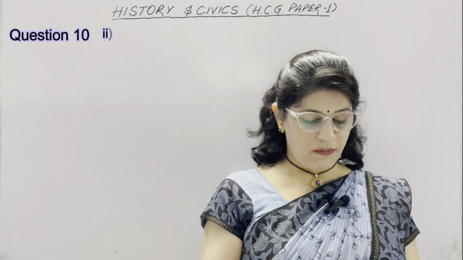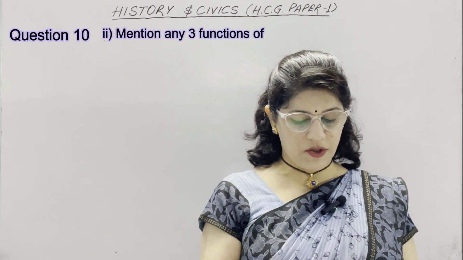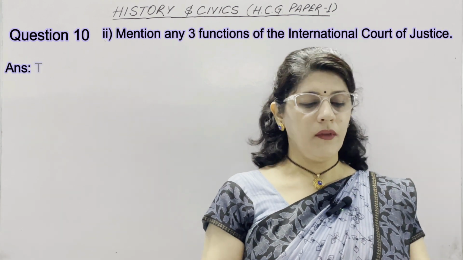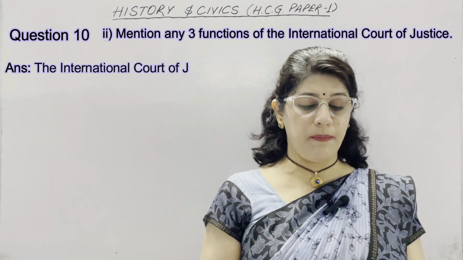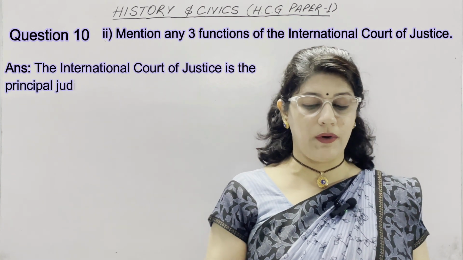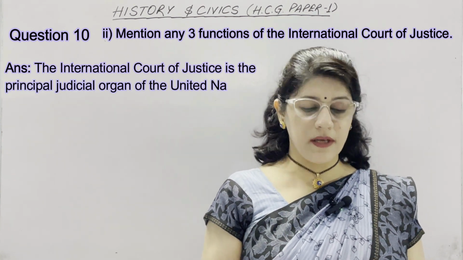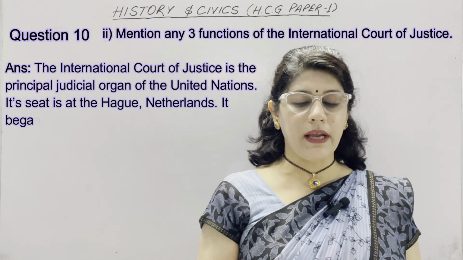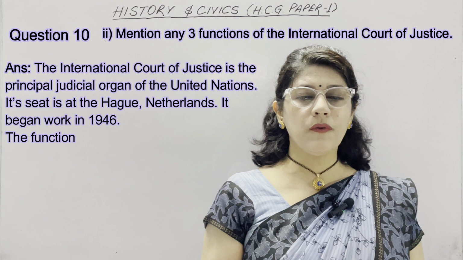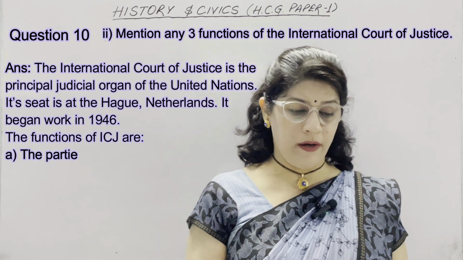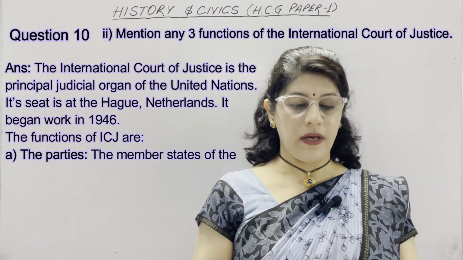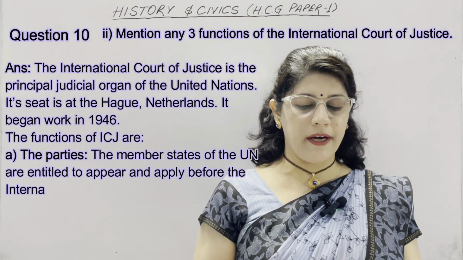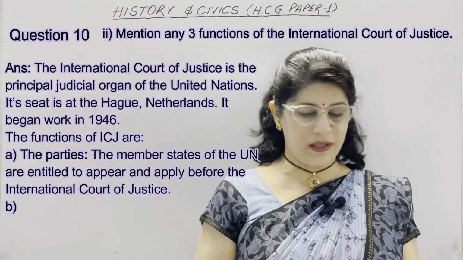Second part of this question number 10 is, mention any 3 functions of the International Court of Justice. The International Court of Justice is the principal judicial organ of the United Nations. Its seat is at The Hague, Netherlands. It began work in 1946. The functions of International Court of Justice are, first is the parties, heading. The member states of the UN are entitled to appear and apply before the International Court of Justice.